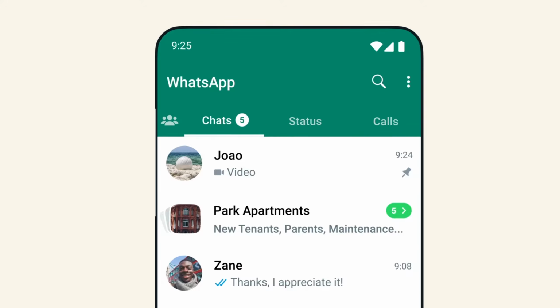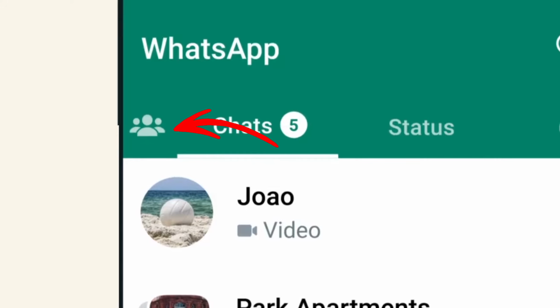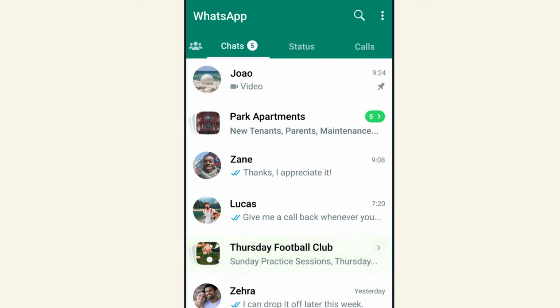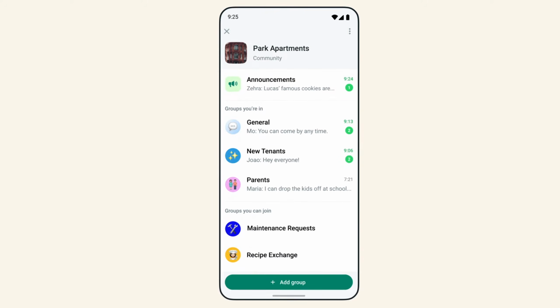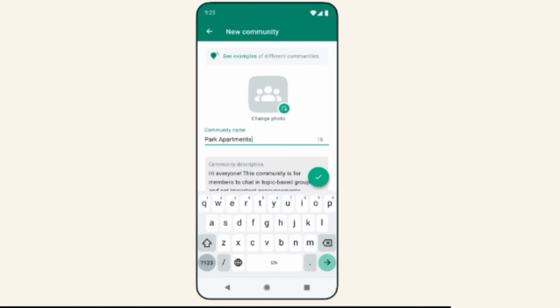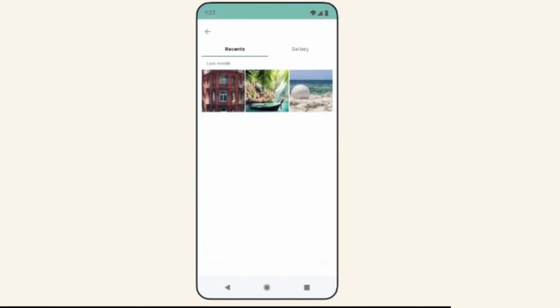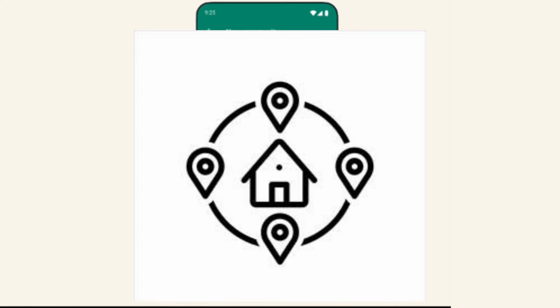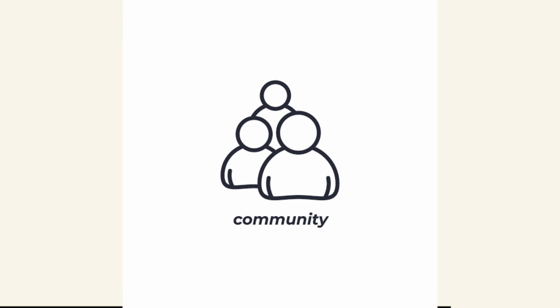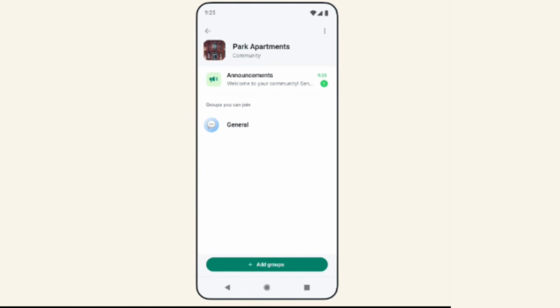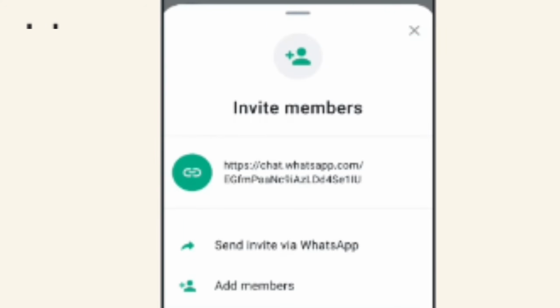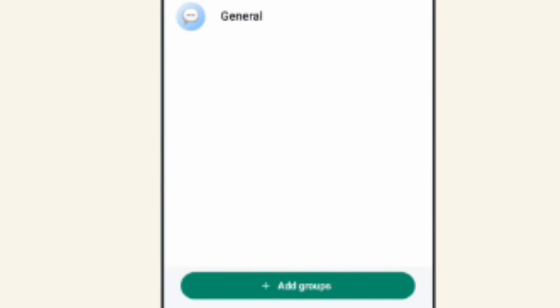To start, head over to WhatsApp Communities, where you'll notice that this feature allows you to organize multiple groups under one umbrella. This is different from a regular WhatsApp group, which is a single standalone chat room. In a community, you can manage several groups and set permissions for each, making it ideal for schools, neighborhoods, or large organizations. One key feature is that a WhatsApp community can have up to 5,000 members, while a WhatsApp group is limited to 1,024 members.